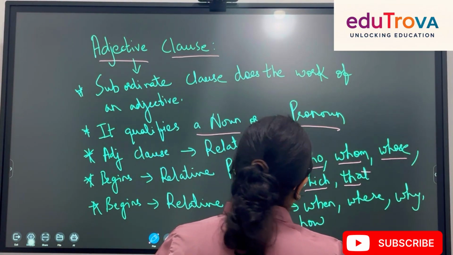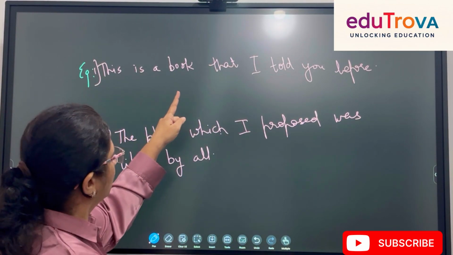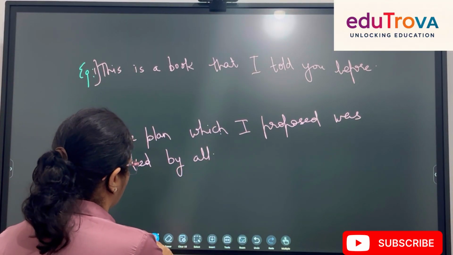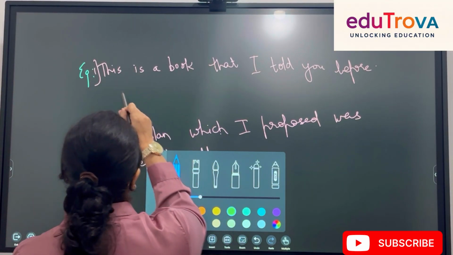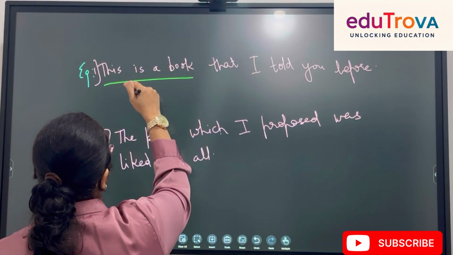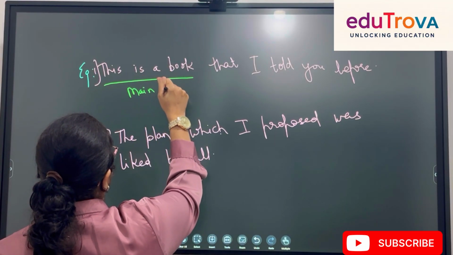So let's take two examples. This is a book that I told you before. So this is a book is my main clause. What is this? Main clause.